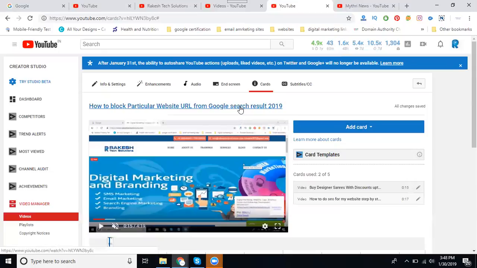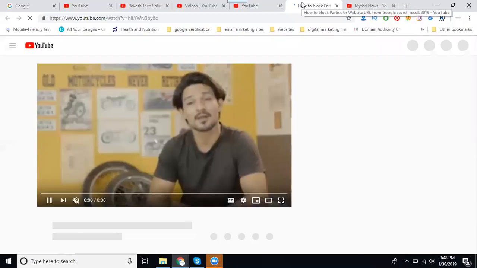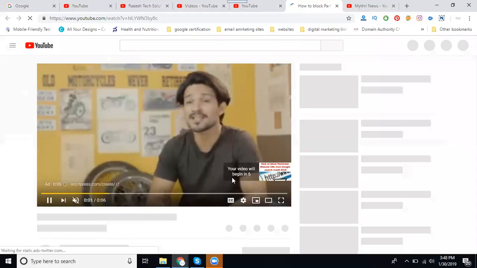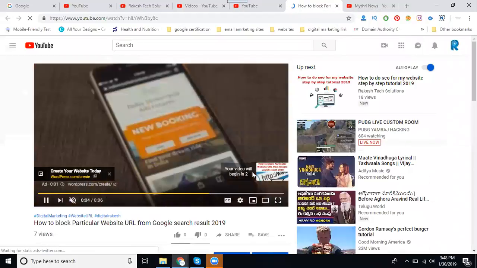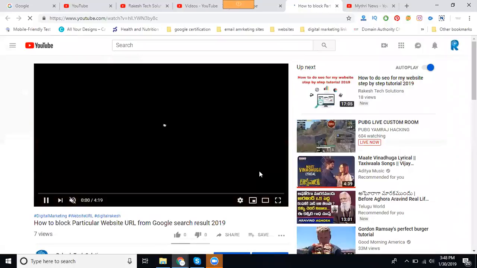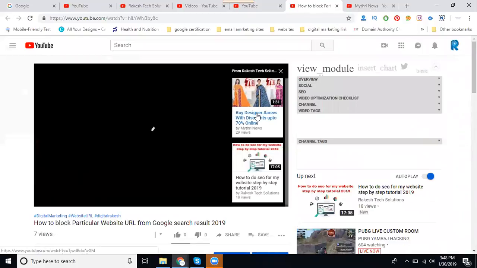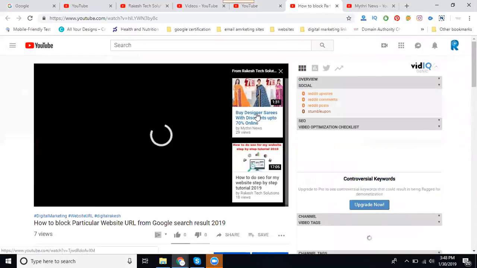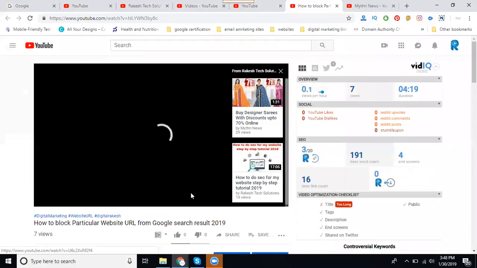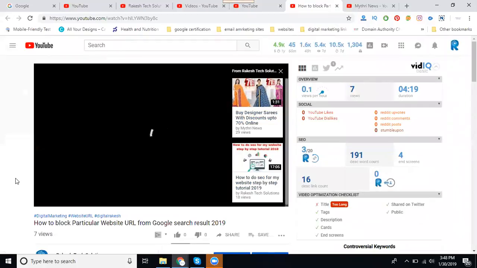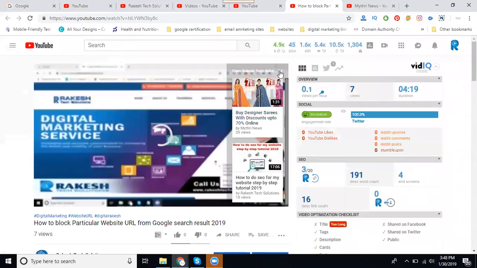How will this video be displayed? Just go to this video. The video will display in two areas. One is the card: above the video an i symbol shows, and that is a card. Once the card is showing here, an ad will be displayed. Just skip. See this here, this is my channel video. You can promote another channel's video through your YouTube channel video. Next is your cards, and then the cards are done.